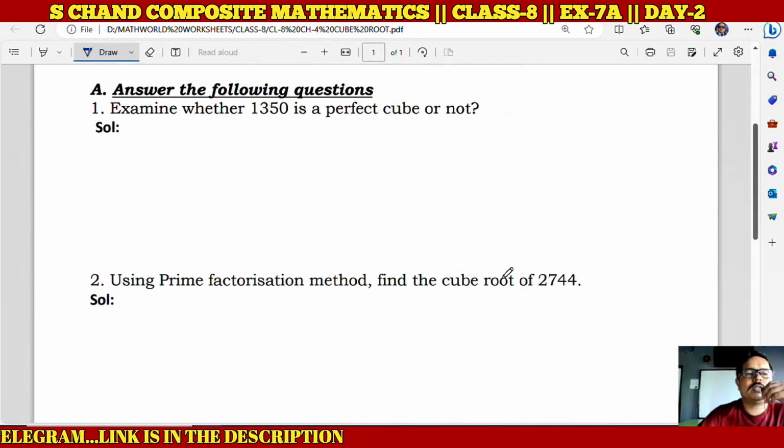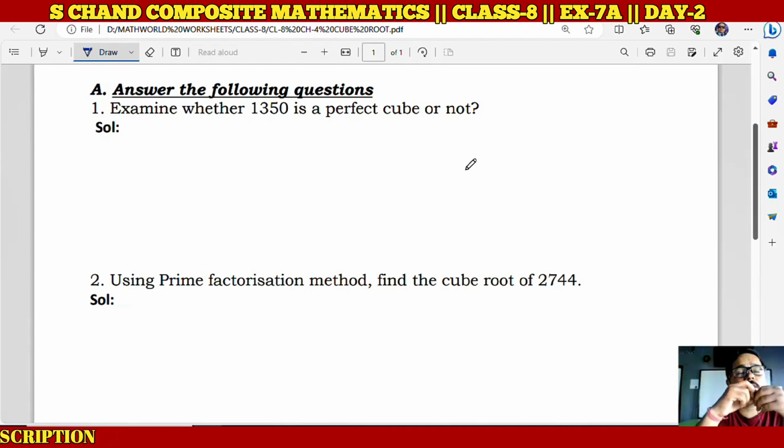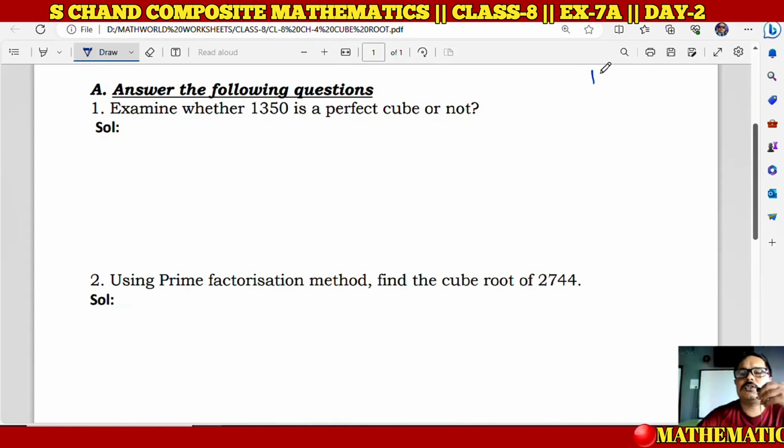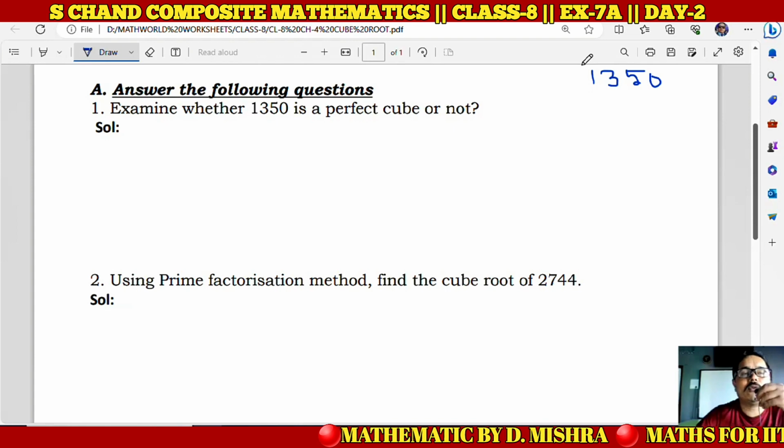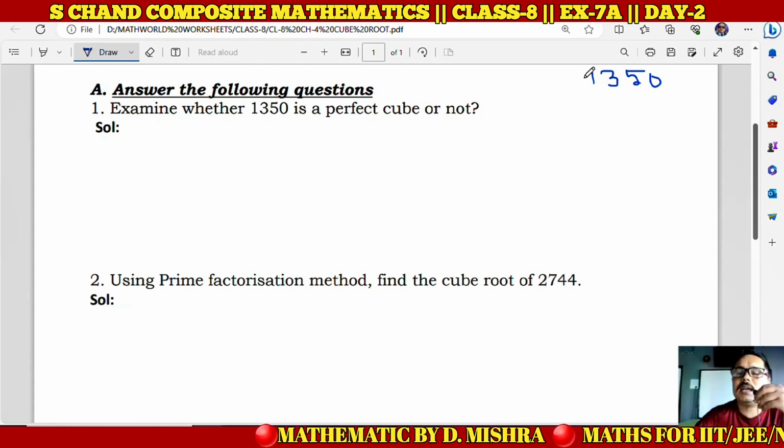What is the first question here? Examine whether 1350 is a perfect cube or not. Let me tell you one thing, as you have checked in the square and square root chapter whether a given number is a perfect square or not, there what you had done, do you remember that? तो वही काम जो है you have to do here also. At first you need to do the prime factorization of this number, and then in square and square root we made pairs of the equal factor, and here we have to make triplets of the equal factor. Triplet का मतलब होता है 3 equal factor.